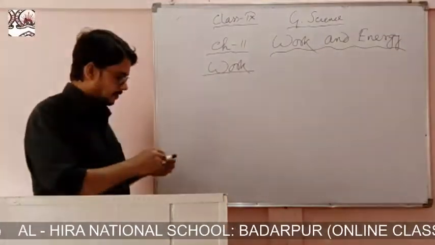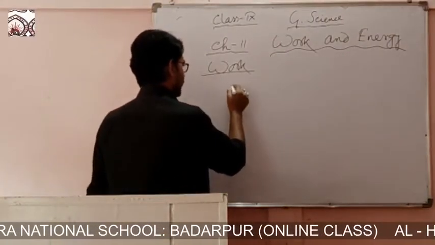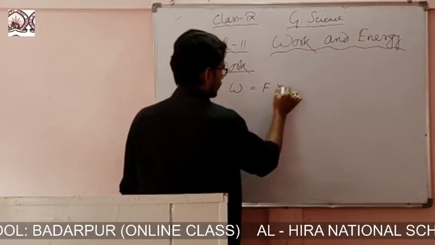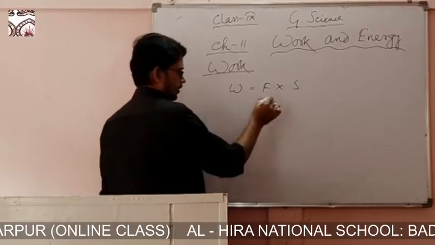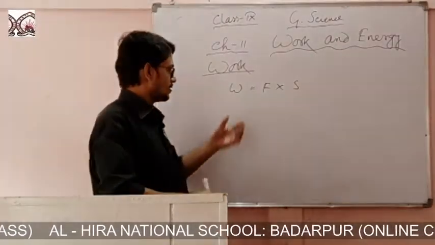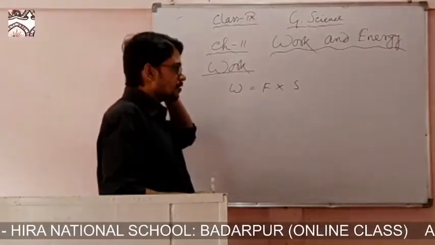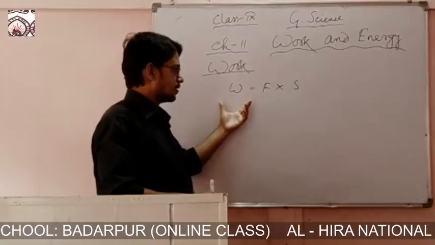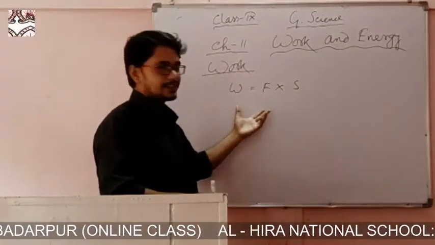Simply, if W denotes work done, then force into distance means work done. So when force is multiplied by distance, then work is done, and the distance covered is in the direction of the force.